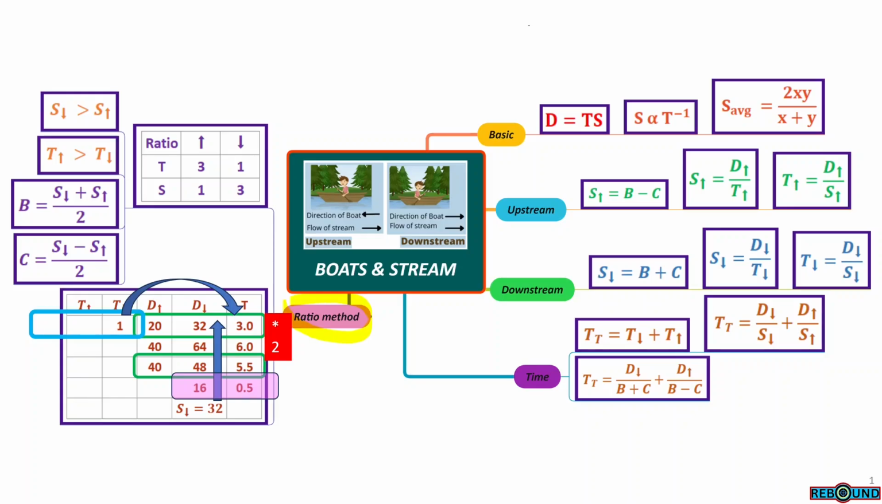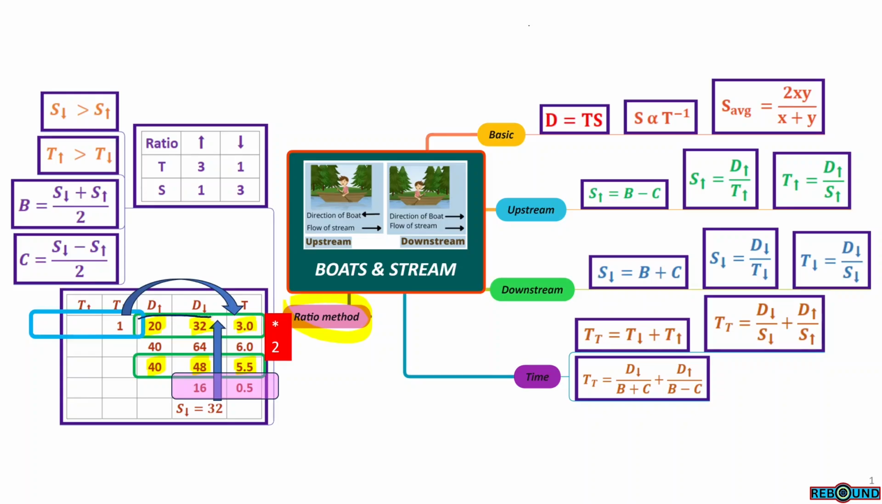Ratio method. A question statement is like this. A boat can go 20 km upstream and 32 km downstream in 3 hours. The same boat can go 40 km upstream and 48 km downstream in 5.5 hours. In this type of question, mainly we have to focus on the unknown quantities. Here, time of individual trips is not known, speed of individual trips is not known. So we have to solve this type of question using the ratio method.